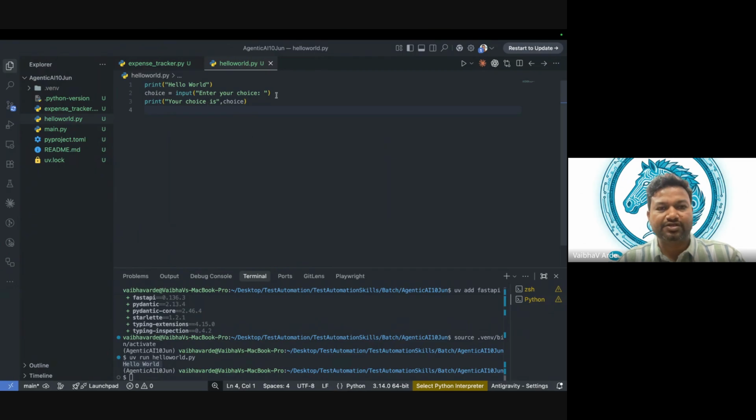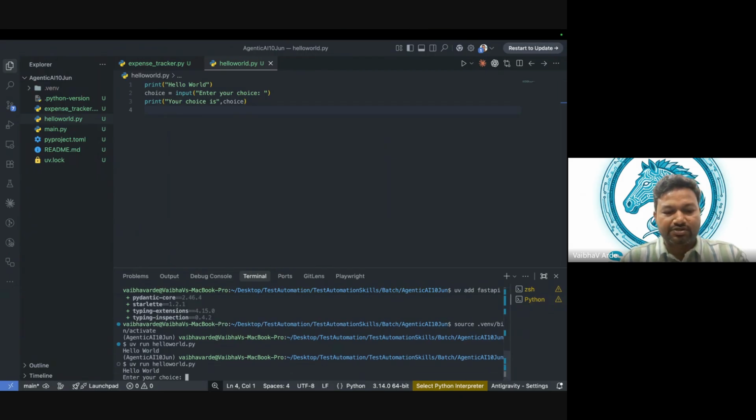Let me save it, and again I am going to run this. So how we are providing inputs, let's see. Hello world is printed. You can see the first statement is hello world. Then we are going to provide our input. Input, enter your choice. I will say number 1. This is my choice, I can enter anything.